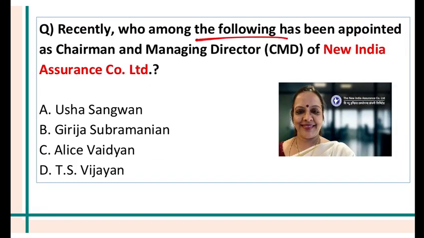Who among the following has become the chairman of New India Assurance Company Limited? A woman has become the chairman, and she is Girija Subramaniam. It is one of the largest general insurance companies of India, and her appointment was effective from 19th of June 2024. New India Assurance Company works under the Ministry of Finance. It is headquartered in Mumbai.